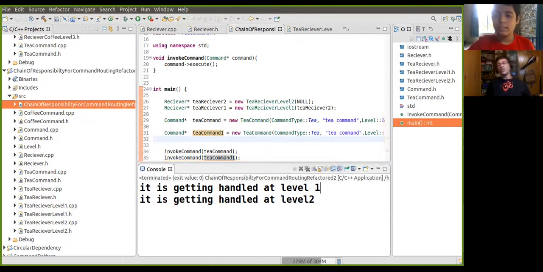So basically we are creating a T receiver chain with 2 levels, level 1 and level 2, for simplicity. You can have as many levels as possible. Because the last one, level 2, will not have any successor, so naturally null. Yes, go ahead. Very good. Now run it, and you can show it to your friends.